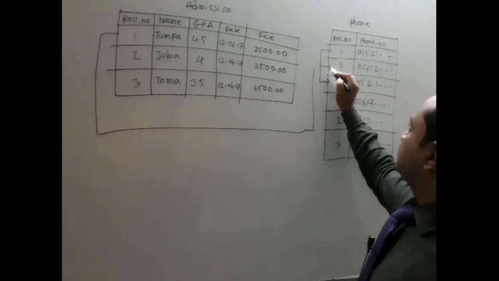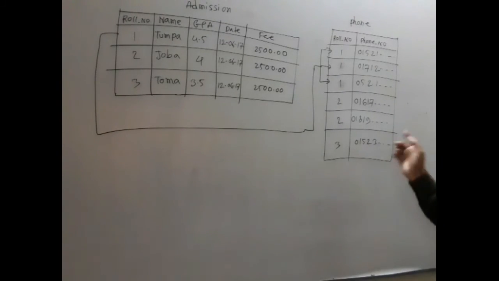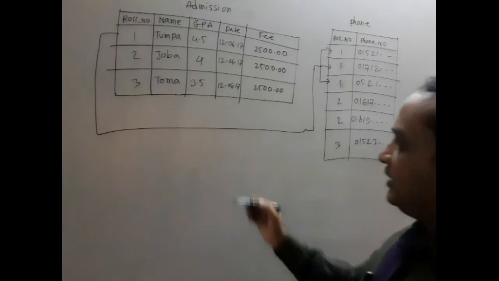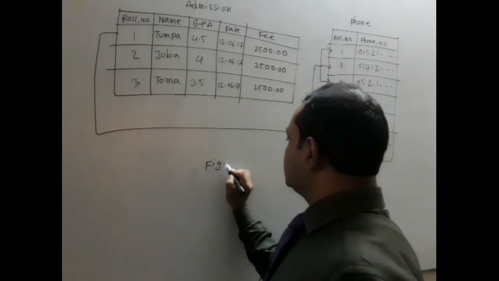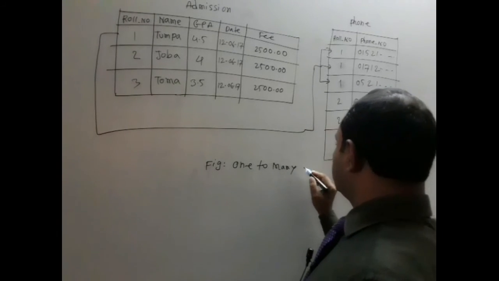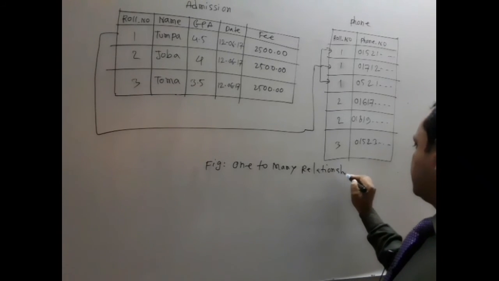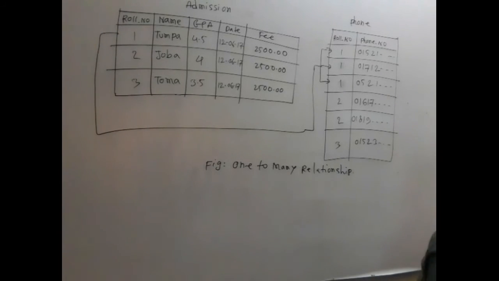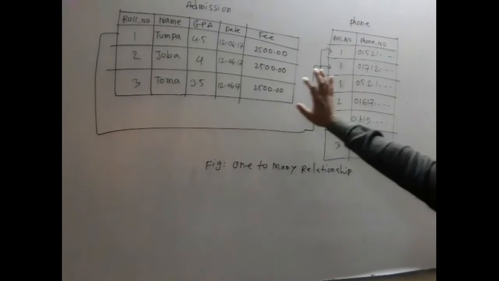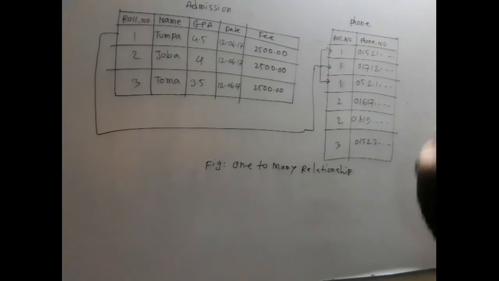You will draw these two tables, and in this way you will draw an arrow line to show the one to many relationship, and you will write figure one to many relationship. The answer is very simple, and in your exam you will first draw two tables and then show the one to many relationship.